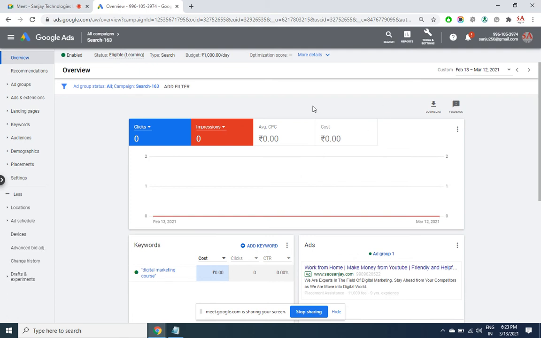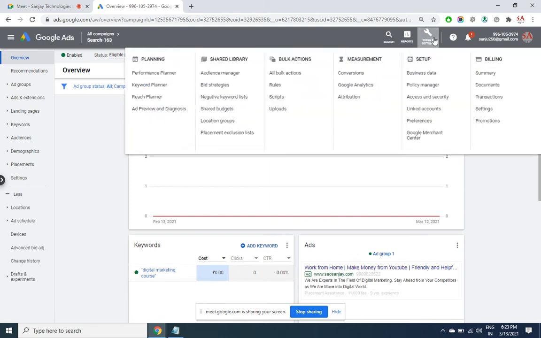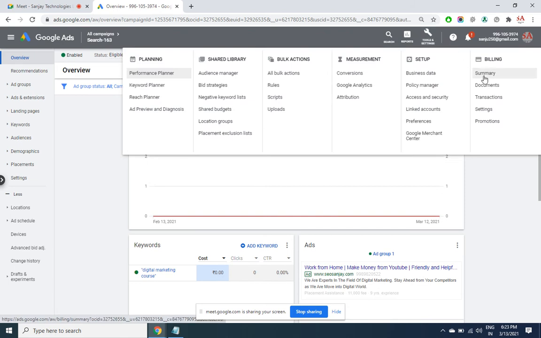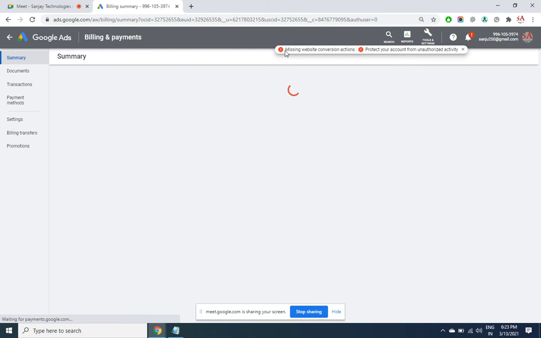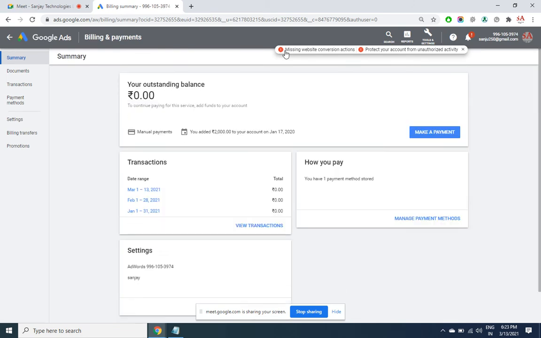Ads will only run when there is balance in your account. So now the question is, how should I add balance in my account? For that, you need to go into tools and settings, under billing, click on summary. Here click on make a payment. After you do this, it will ask you for the payment option and lead you to the payment gateway.